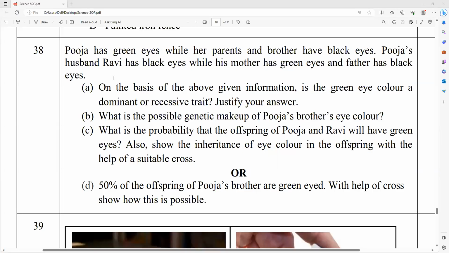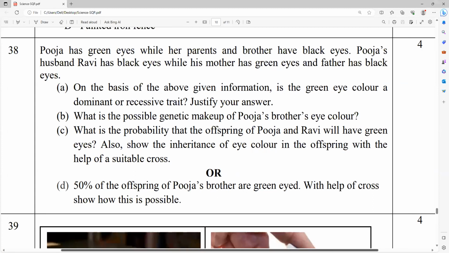If you observe this question, the whole concept of heredity, like monohybrid crossing and all, we can learn and revise by solving this question. Actually, this is a 4-mark question in last year's sample paper. But a similar question even came in the board exam also. That's what I'm saying, always 100% 4 marks will be in our board exam from heredity. Like a guarantee, we can say, if you are good in concept, we can finish it.